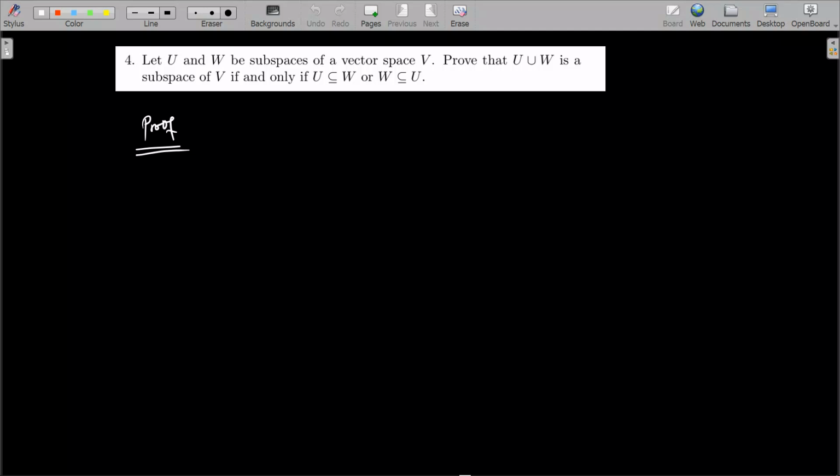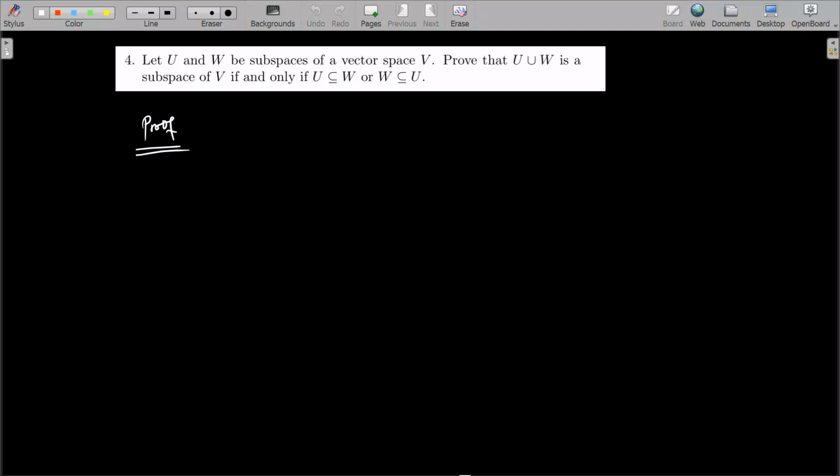Alright, so let's write this proof here. Let U and W be subspaces of vector space V. Prove that U union W is a subspace of V if and only if U is a subset of W or W is a subset of U, right? So this is the proof that I want to write.